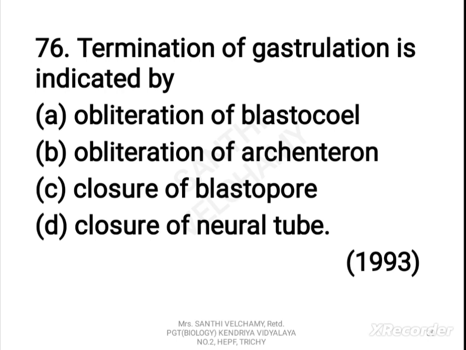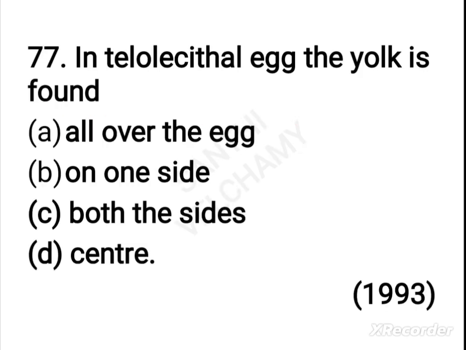Now next question. Termination of gastrulation is indicated by: A. Obliteration of blastocele. B. Obliteration of archenteron. C. Closure of blastopore. D. Closure of neural tube. The correct answer is A. Obliteration of blastocele.